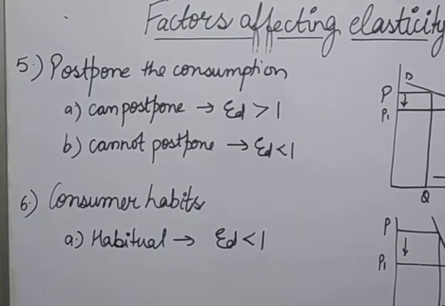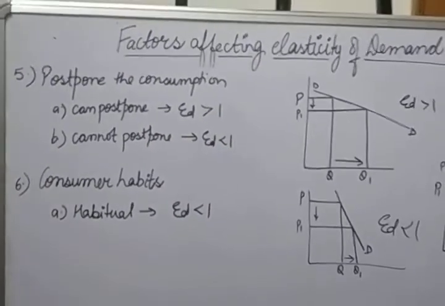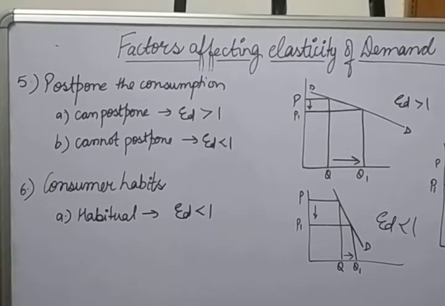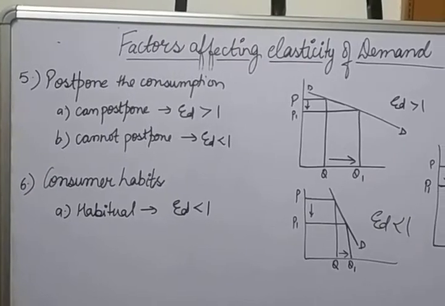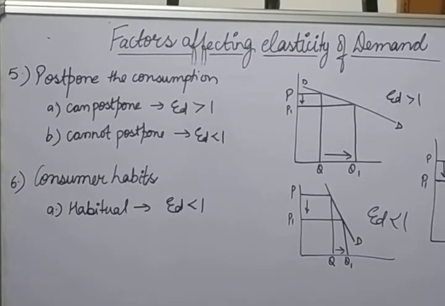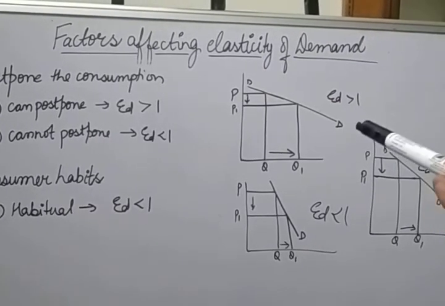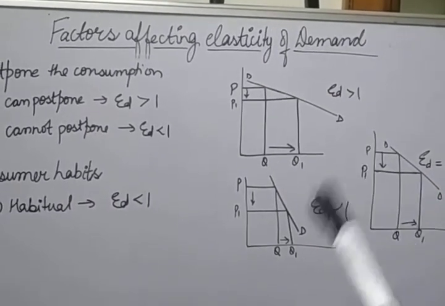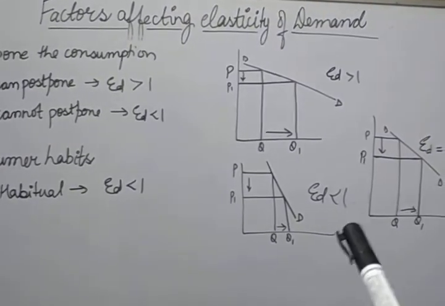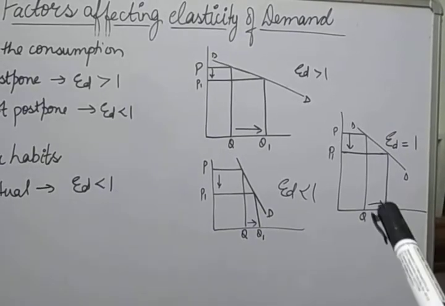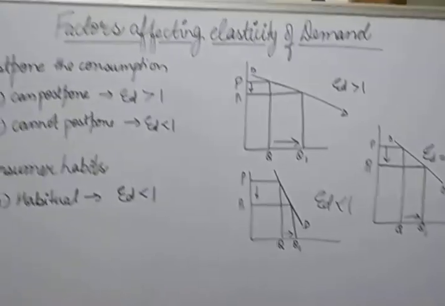So these are all the factors which affect the elasticity of demand. If any factor is asked in the exam, first of all you have to think: if there is a change in the price, how much quantity will be affected. If more quantity is affected by a small change in the price, then the elasticity for that commodity is greater than 1. If there is a large change in the price but less quantity is affected, then the elasticity will be lesser than 1. If you see equal changes in such a commodity, then it equals 1. So these are all the factors.